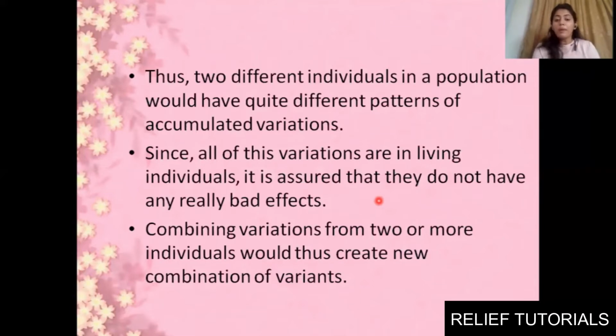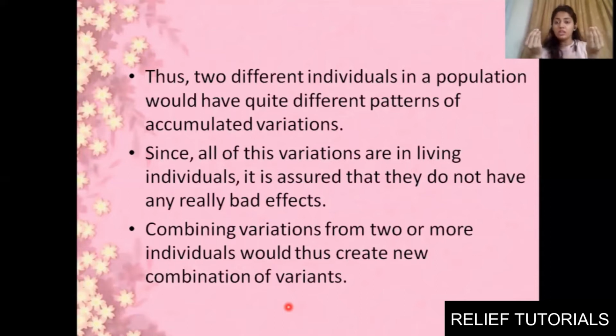Okay, now combining variations from two or more individuals would thus create a new combination of variants. When we did asexual reproduction, I might have told you about hybridization. Usually hybridization occurs in flowers. We do it to get high yield, or to get two different characteristics in one single plant, like one having disease resistant quality and one having high yield quality.